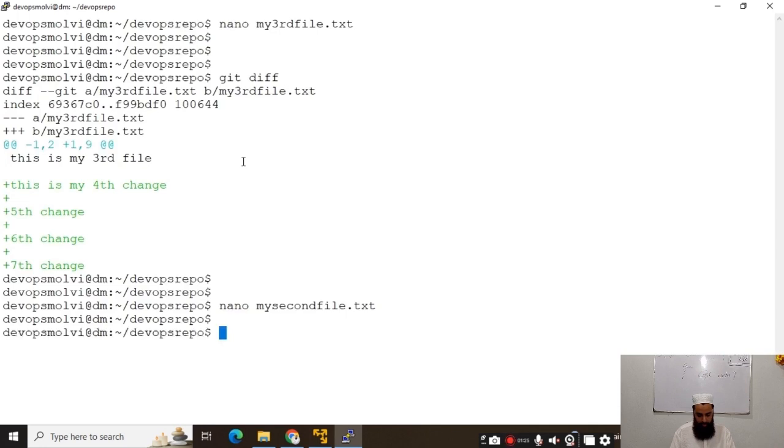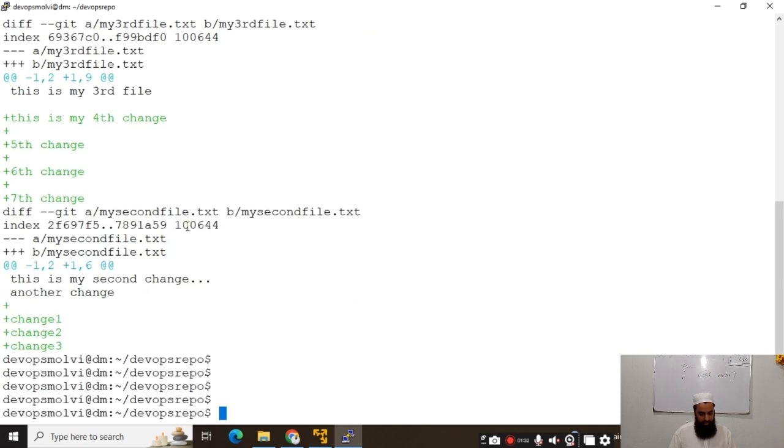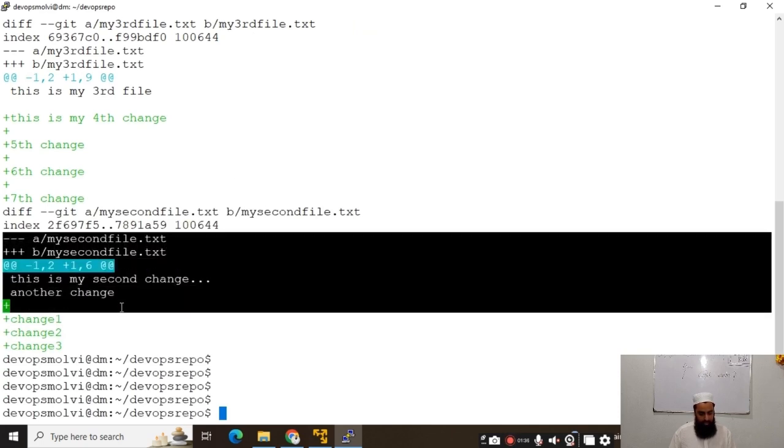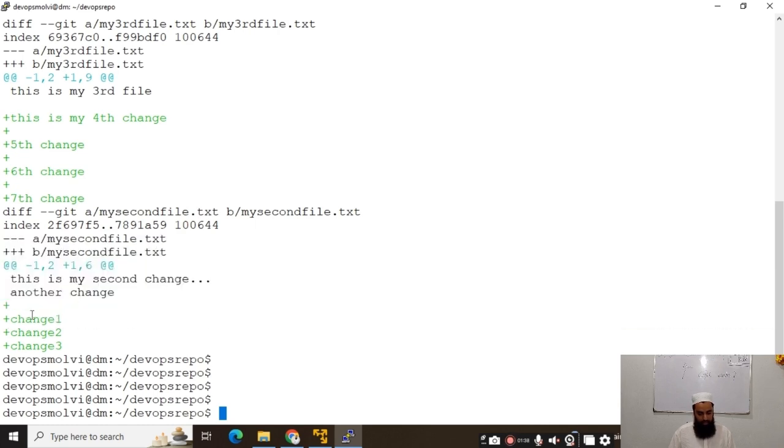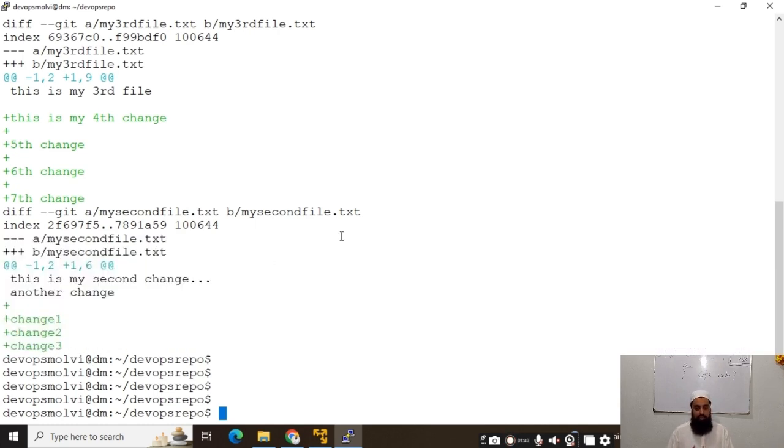Now again we will run the git diff command, and you can see that it is also showing my second file has been changed, and these were the changes. So guys, that's how we can see what the changes were between the previous and the current versions of the file.